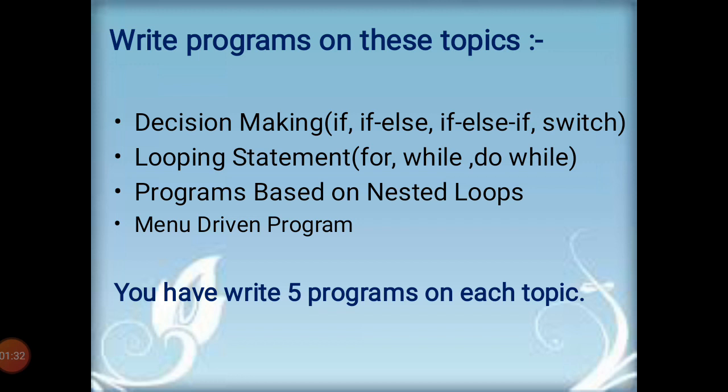Student, we have to write programs on these topics. The first one is decision making: if, else if and switch. In class 8 you also have to make different programs on this topic. The second topic is looping statements. For, while and do while are the three types of looping statements in Java. You can make various programs over this topic. The third one is programs based on nested loops, and the fourth one is menu driven programs. So you have to write 5 programs on each topic.